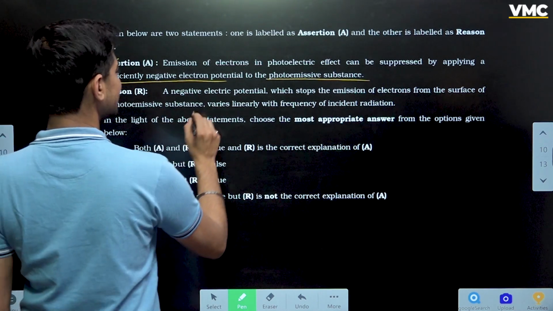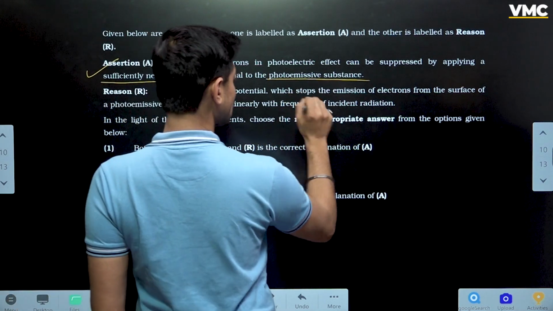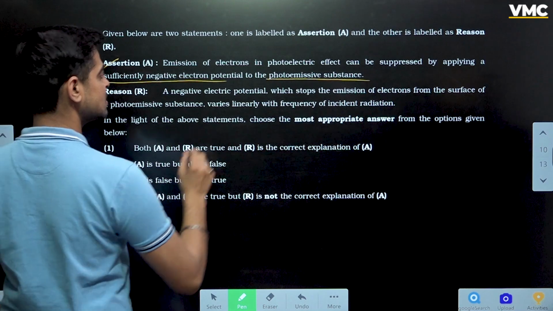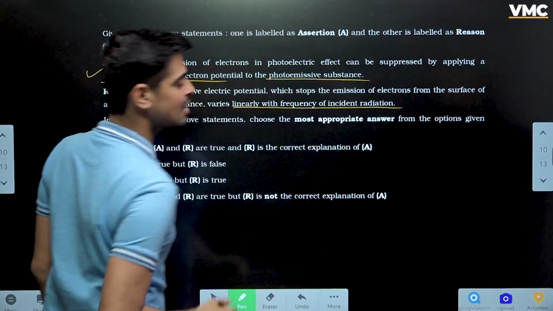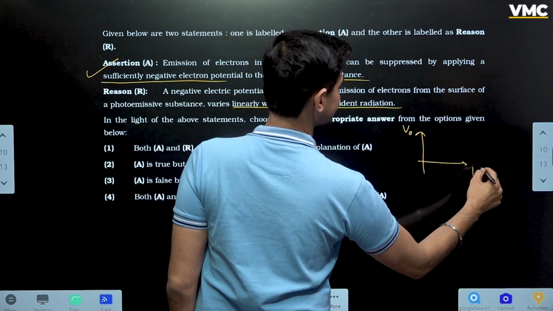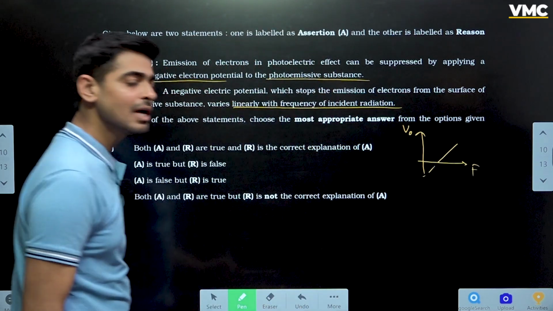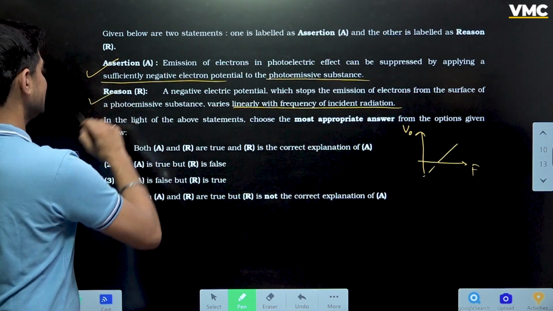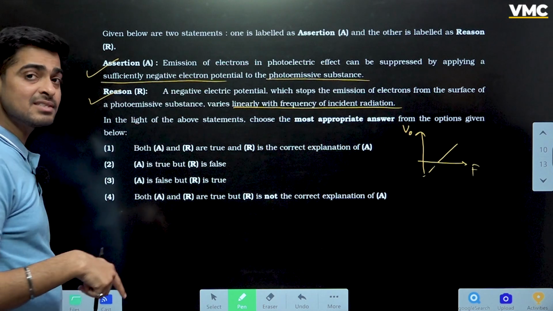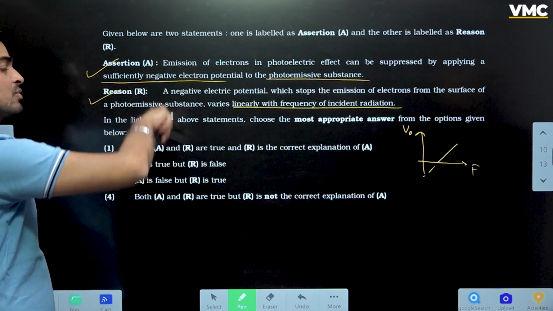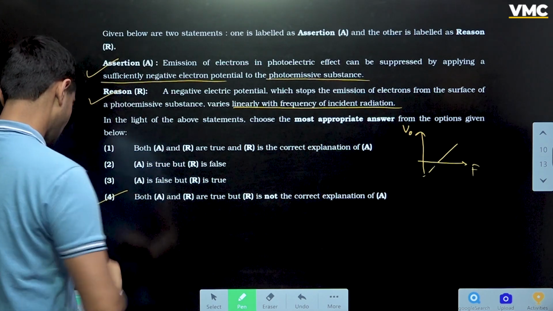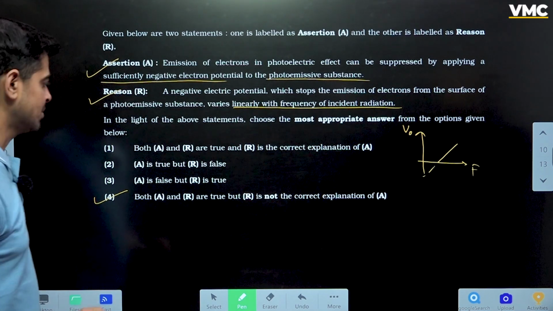Second statement is a negative electric potential which stops the emission of electrons from the surface of a photoemissive substance varies linearly with frequency. अभी हमने देखा ही था कि stopping potential और फ्रीक्वेंसी का ग्राफ लीनियर होता है. सो ये भी स्टेटमेंट करेक्ट है, लेकिन एक्सप्लेनेशन तो नहीं हुई ना. ये दोनों इंडिपेंडेंट स्टेटमेंट्स हैं. This is not supposed to be the explanation of the assertion. So the correct answer should be option number 4.